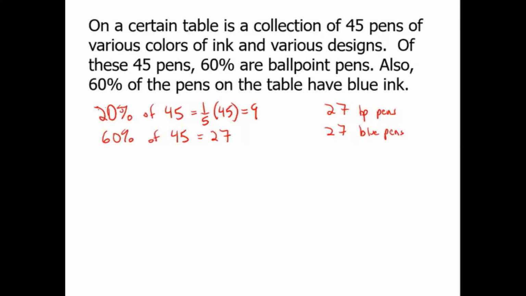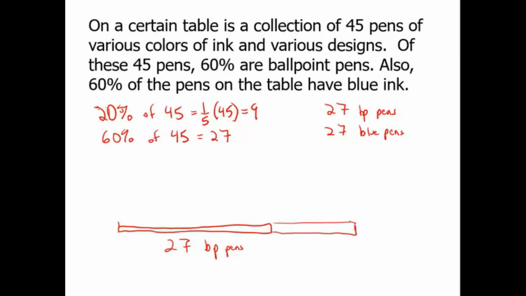Well, think about it this way. Suppose we have here 27 ballpoint pens. Well, what are the non-ballpoint pens remaining? Well, there'd be another 18 remaining. And so we could make all 18 of these blue, but in order to have 27 blue pens, we'd need 9 more. And so there'd have to be at least 9.